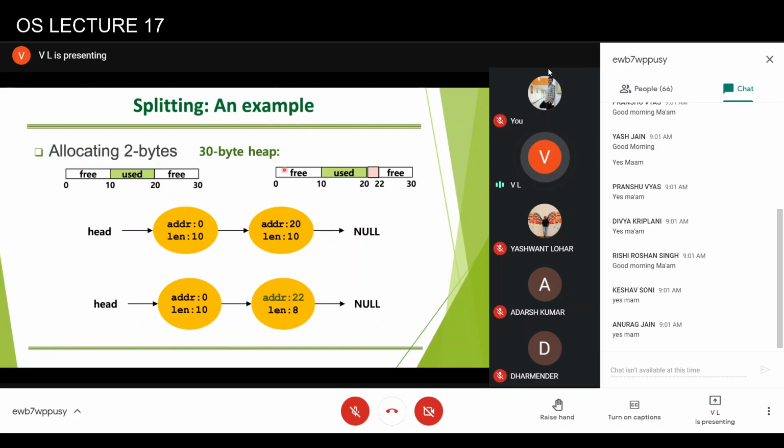So here in this free list is the pointer to this free list. We are not showing the pointers per se, but these values are recorded within the list only. So the actual size which is available would be this minus pointers, and when the allocation is done, the operating system will take this into account. So the actual list is superimposed on the free blocks themselves. Here we have shown it for simplicity, but there is no separate free list. On this block the operating system will keep information that this is 10 bytes and the next address is at 23. And here it will keep the next address as null.